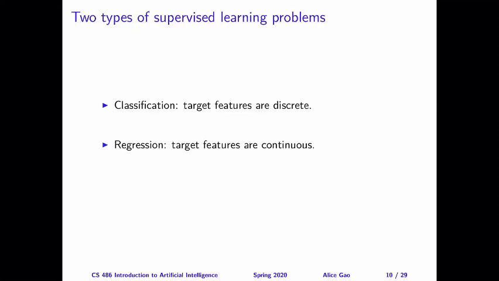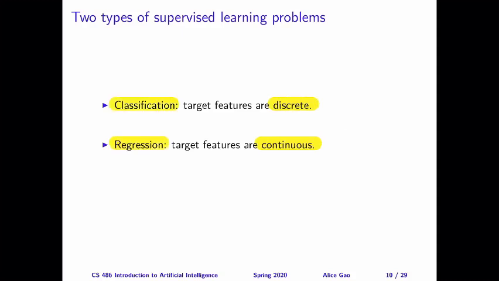In this unit, I'm going to focus on talking about supervised learning problems. And supervised learning problems can be divided into two broad categories: classification and regression. The main difference between the two is, what do the target features look like? If the target features are discrete values, then it's classification. If the target features are continuous values, then it's regression.